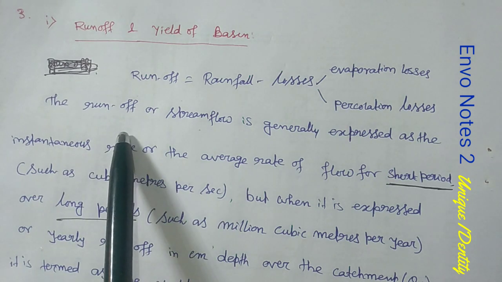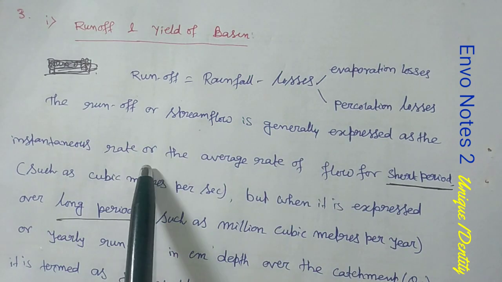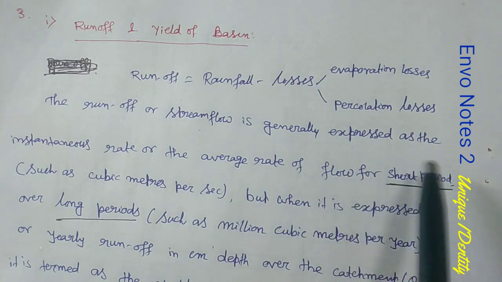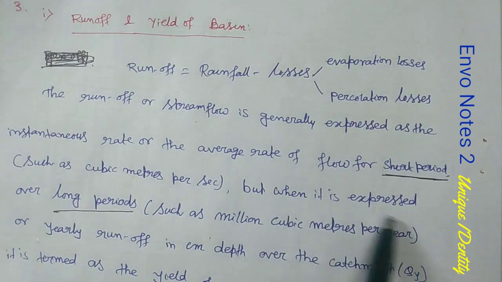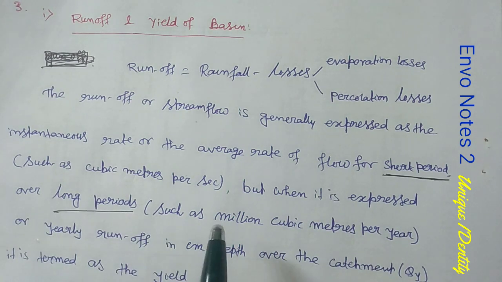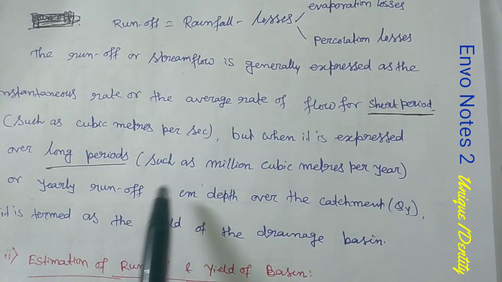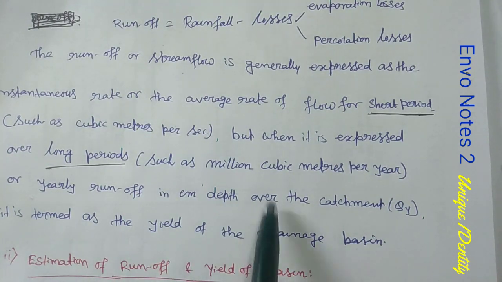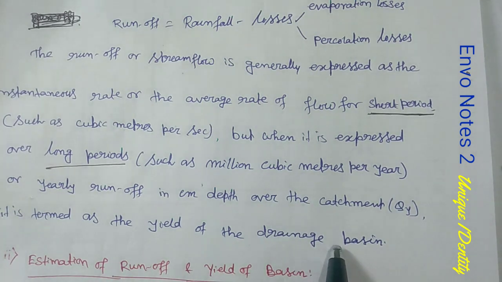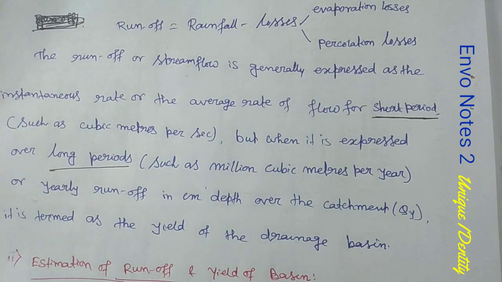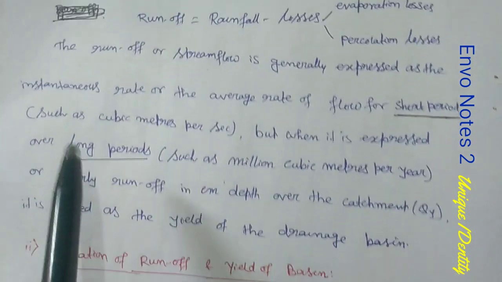But when it is expressed over long periods, such as million cubic meter per year or yearly runoff in centimeter depth over the catchment, then it is termed as yield of the drainage basin. So you can get the idea about the difference between runoff and yield of basin.